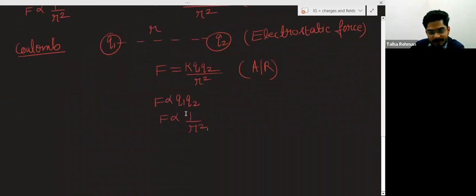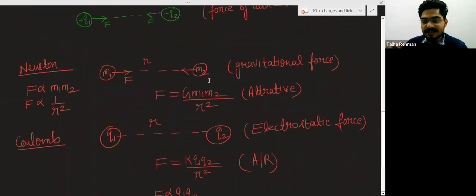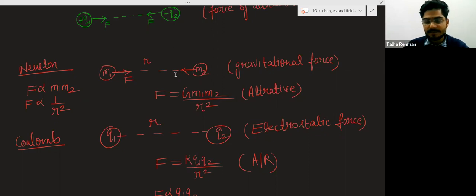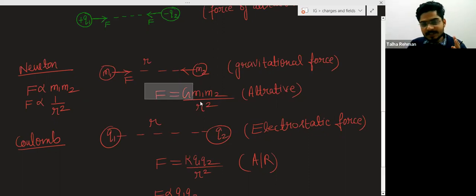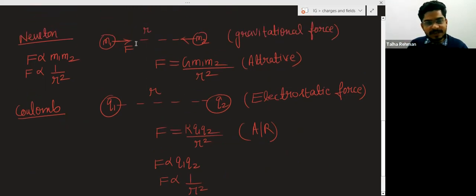Okay, but here the force between two masses is independent of the medium between two masses. No matter whether in between these two masses there is air, water, oil, or any other medium, this gravitational force will remain the same, but the electrostatic force will change when you change the medium between two charges. All the other things will remain the same. Here also this is a central force.